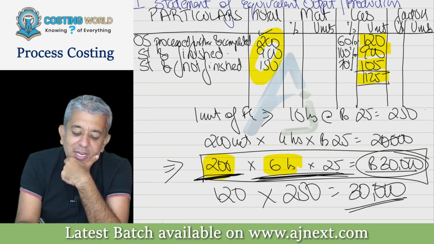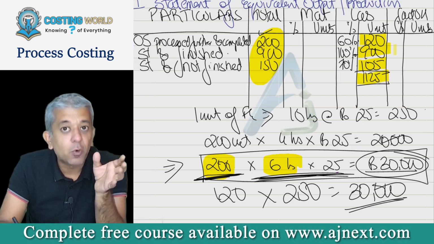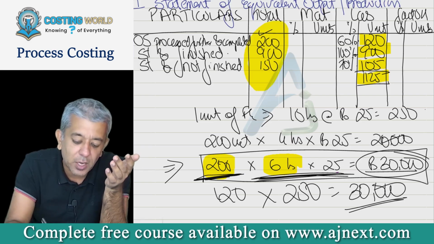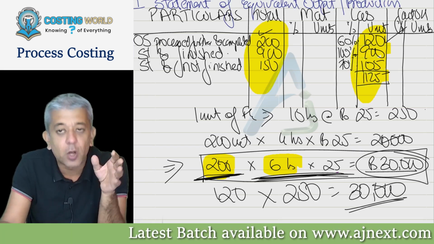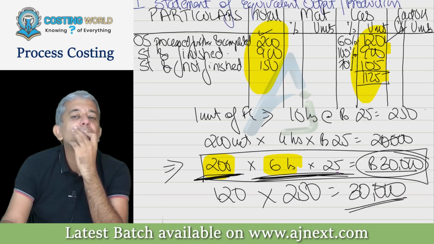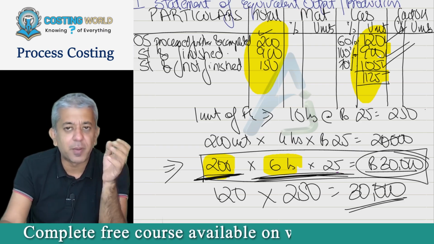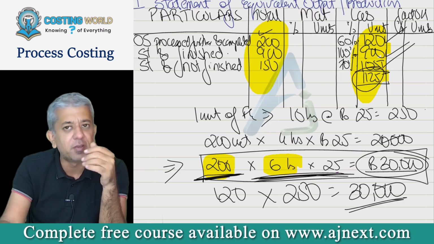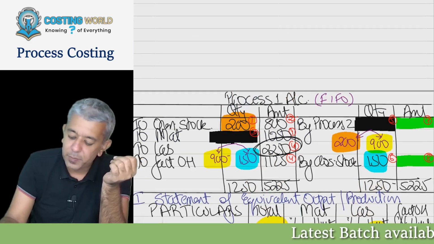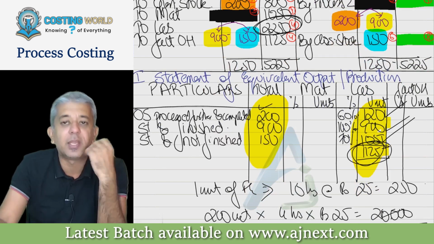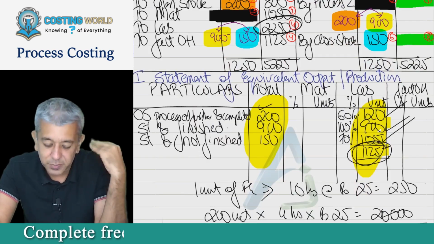I could not have added these particular numbers because they had different amounts of labor inside them. But my strategy was, I converted all of them into equivalent output. Can we say 120 now represents fully completed units? Yes, sir. 900 represents fully completed units. 105 represents fully completed units. So therefore 1125 represents fully completed units. So I incurred 2250 in this particular period, and by incurring 2250, I have produced 1125 complete units. Bus, my job is done.